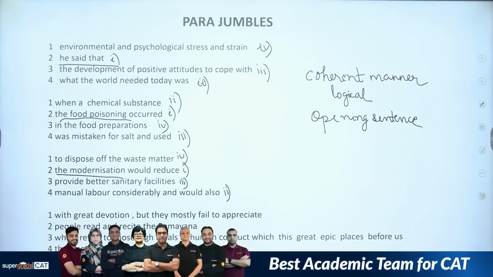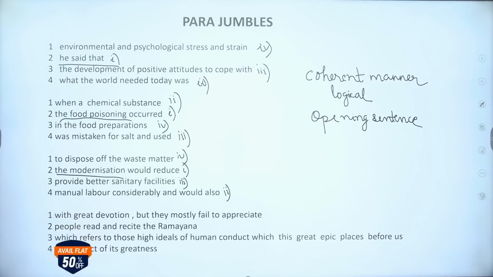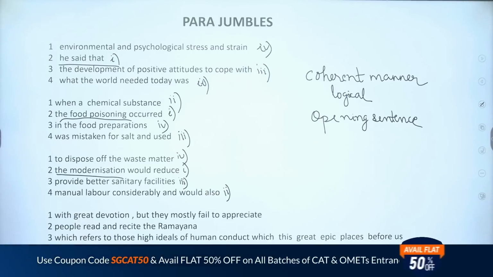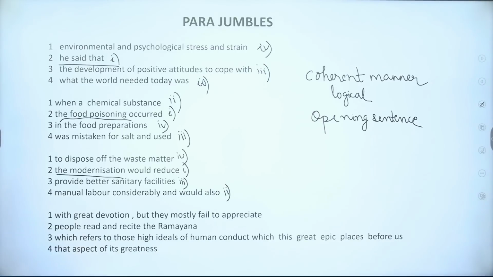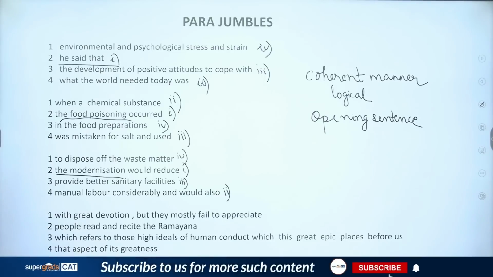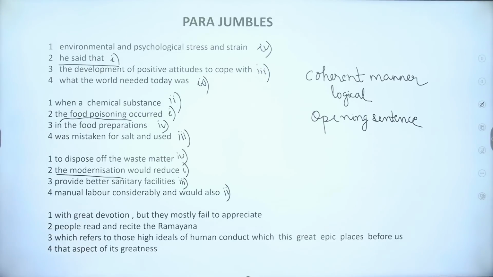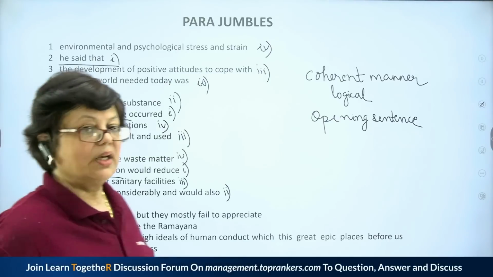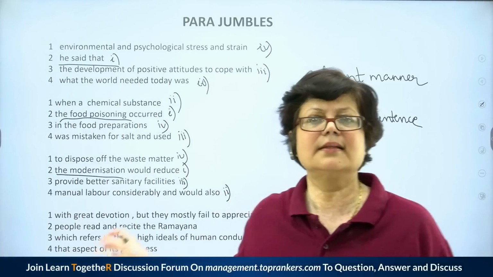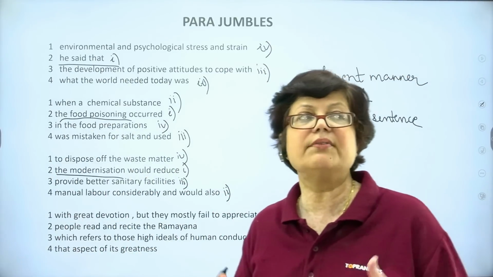Next, with great devotion, but they mostly fail to appreciate, people read and recite the Ramayana, which refers to those high ideals of human conduct which this great epic places before us, that aspect of its greatness. So clearly, the sentence is about the importance of Ramayana.